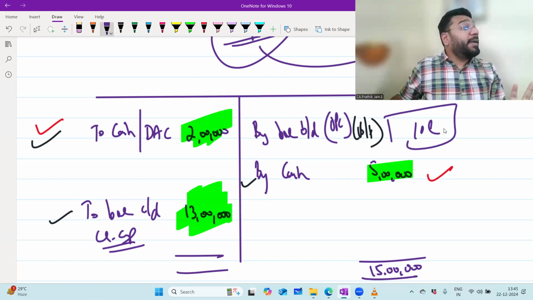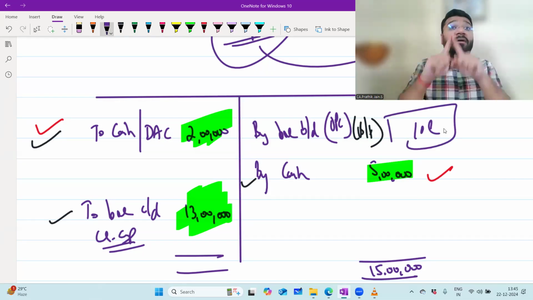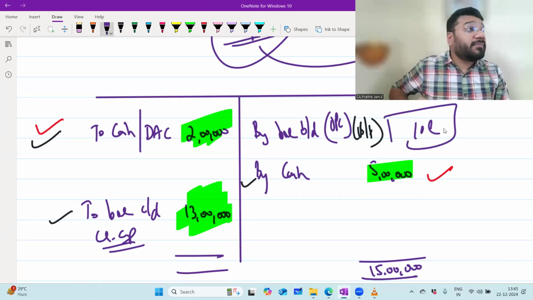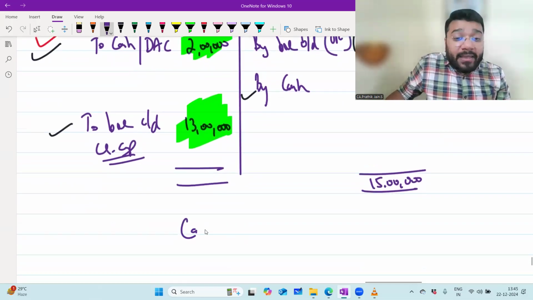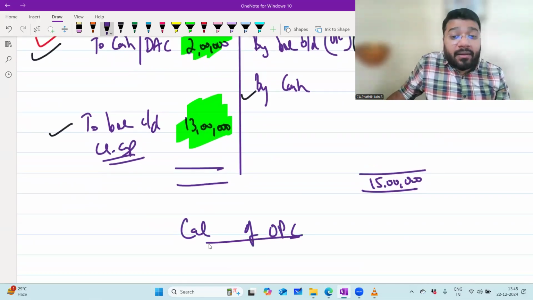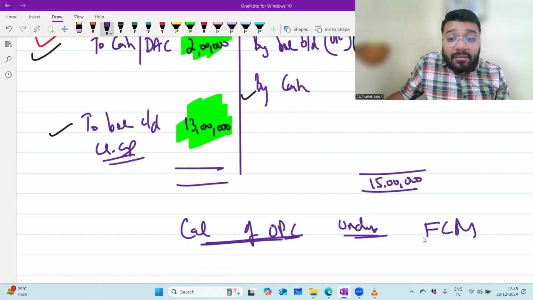But in exam, what do they expect? They don't expect the ledger presentation. They expect the tabular column presentation. So in the tabular column presentation, how do I calculate my opening capital? Calculation of opening capital under which method? Fixed capital method.